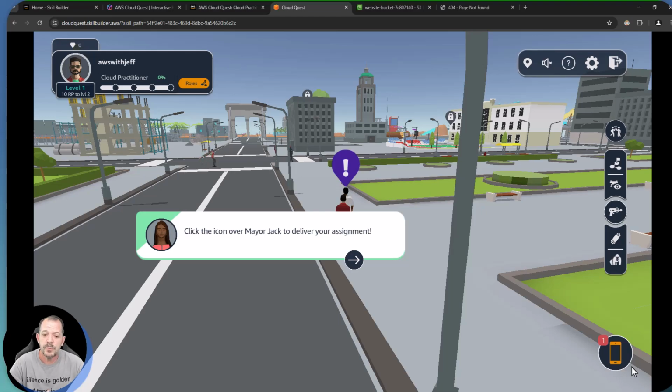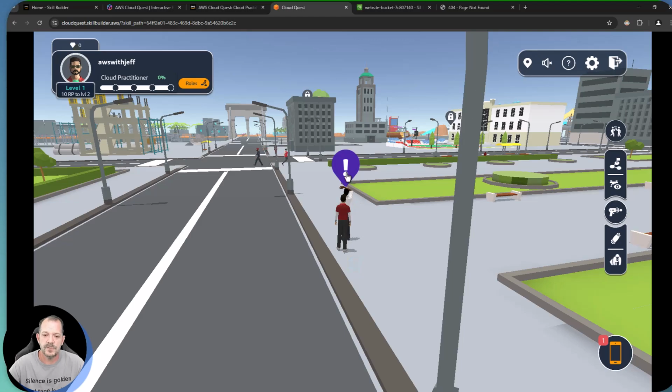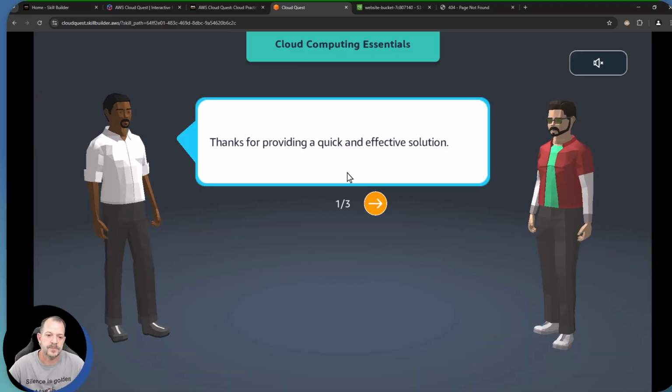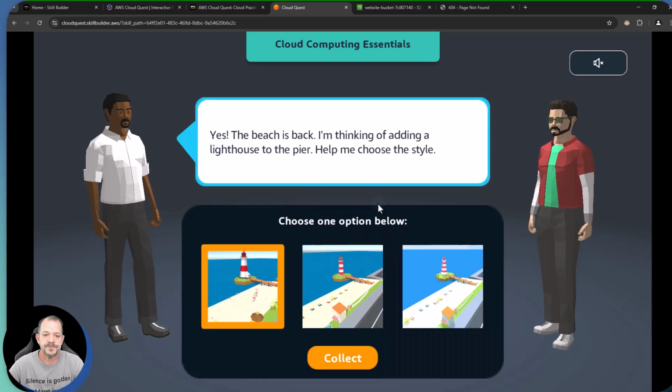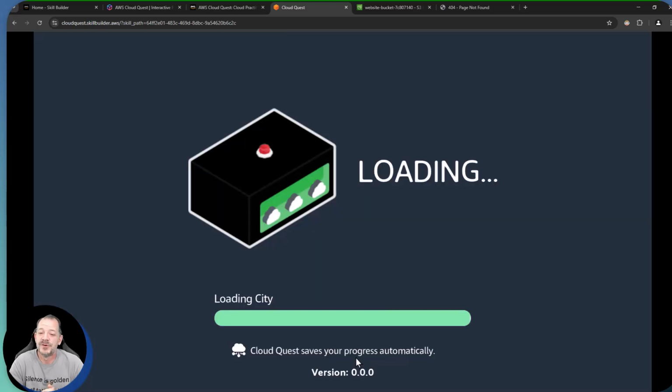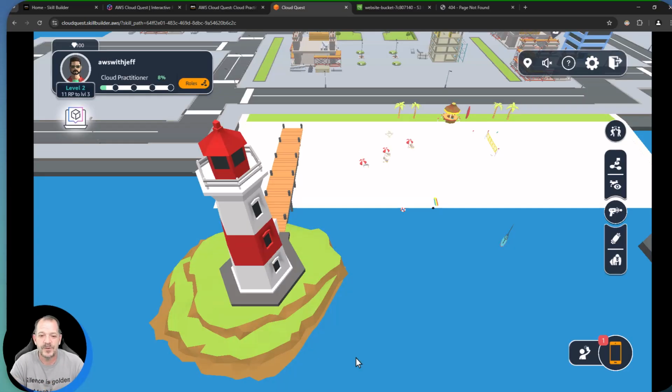So now the mirror wants to talk to us because we have successfully accomplished the task that was set forward. So let's go over here and let's see what the mirror's got to say. Thanks for providing a quick and effective solution. All right, you're welcome. Looks like the beach crowd is returning. And then this is some of the reward systems that'll come into the game so you can decorate your city and things like that, just to make it a little bit more fun. And that way you've got something to show for your time. Obviously, you will have learned along the way as well. But like I said, this is where we're going to gain points. We can do customizations and whatnot as well.